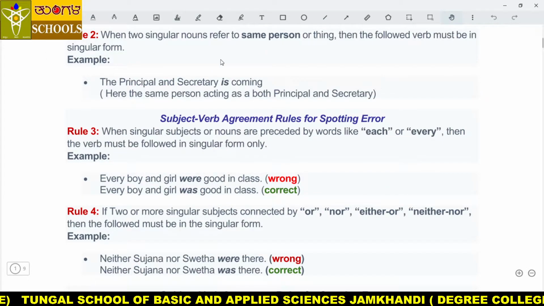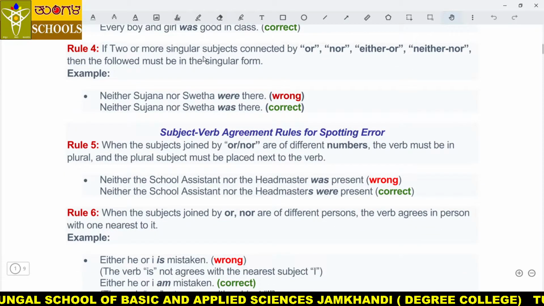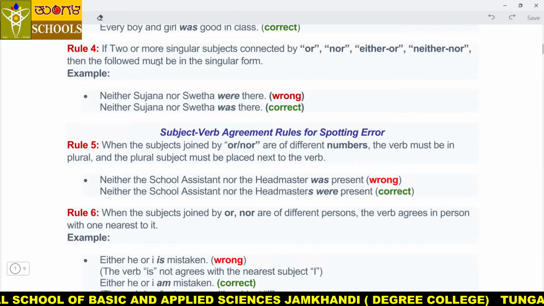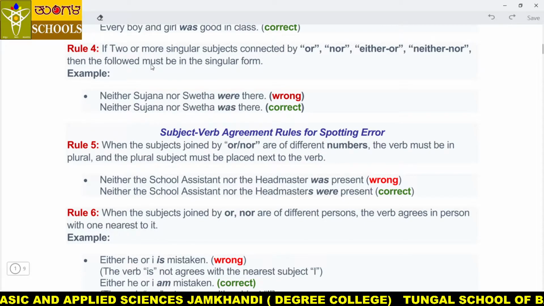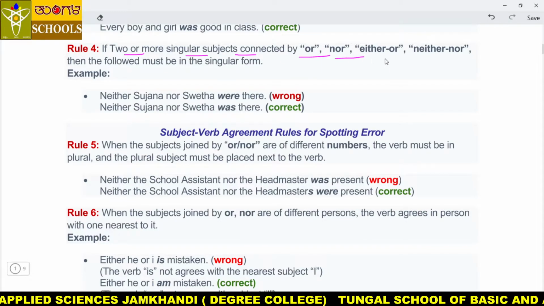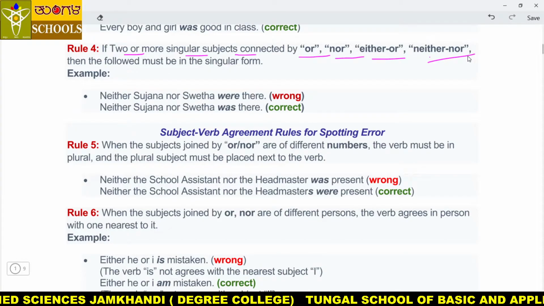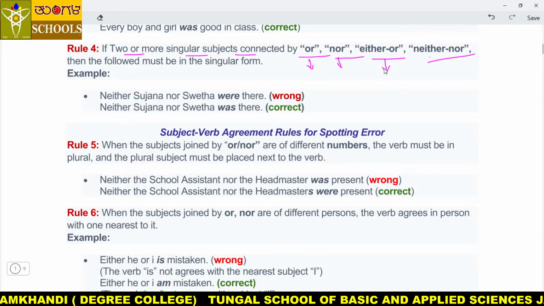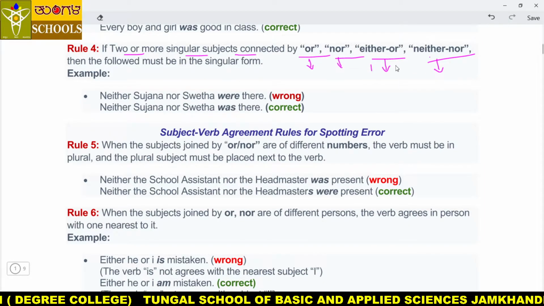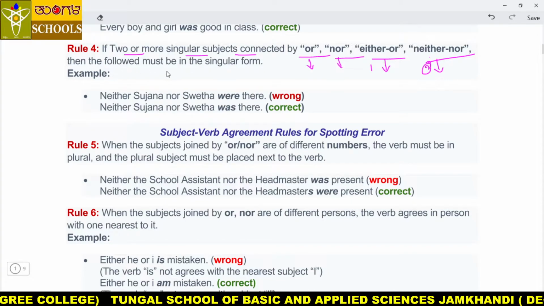Let's move to rule number 4, my dear students. Many rules are there, almost 10 to 15 rules, but some important rules I am discussing with you which are related to your graduation exam. If two or more singular subjects are connected by or, nor, either or, neither nor, then the verb must be in singular form.